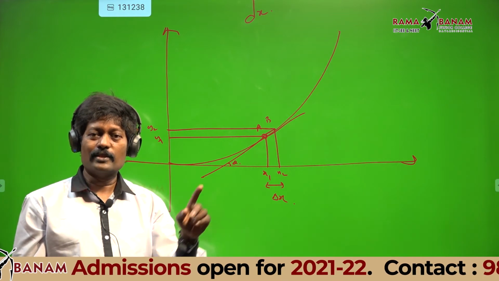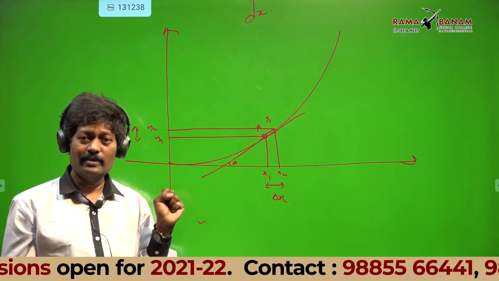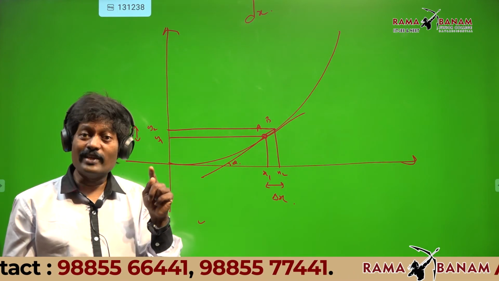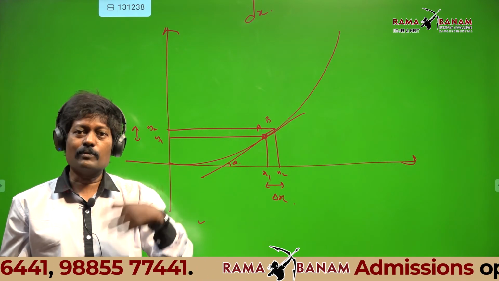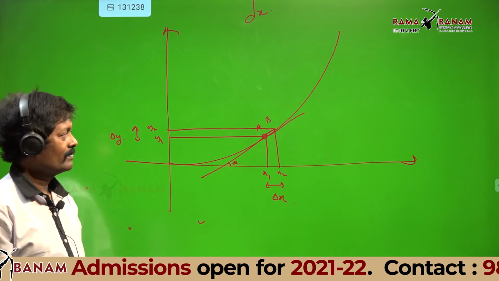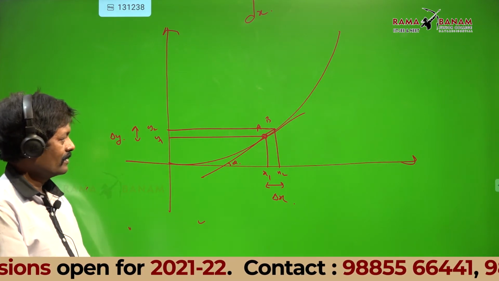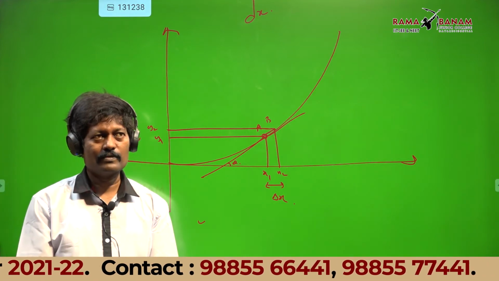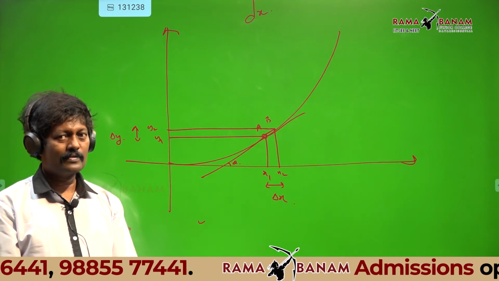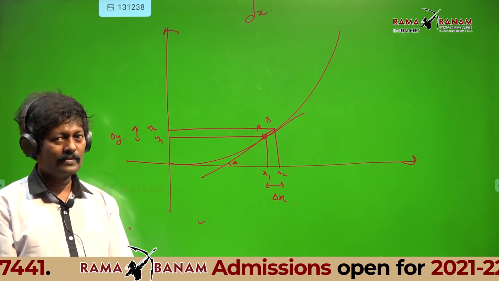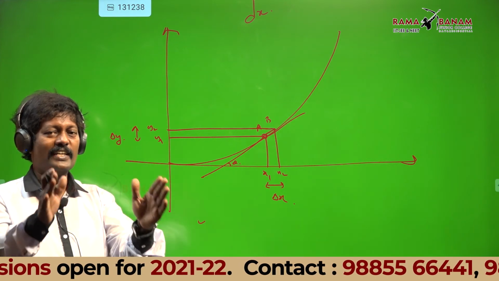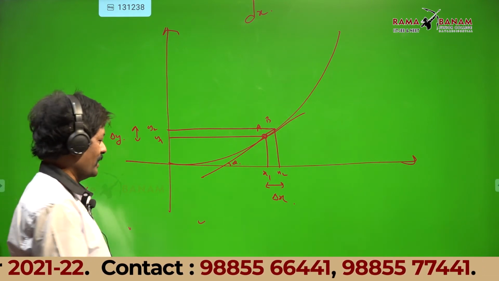I brought B closer to A, not to A. If B comes and sits on A, B equals A. So when A and B are far away from each other, the slopes are not equal, and when B tends to come closer to A, the slopes of line AB and the tangent drawn at A are considered to be parallel.